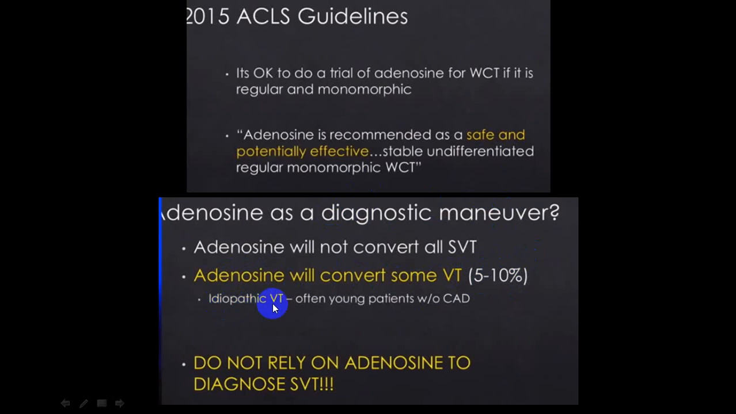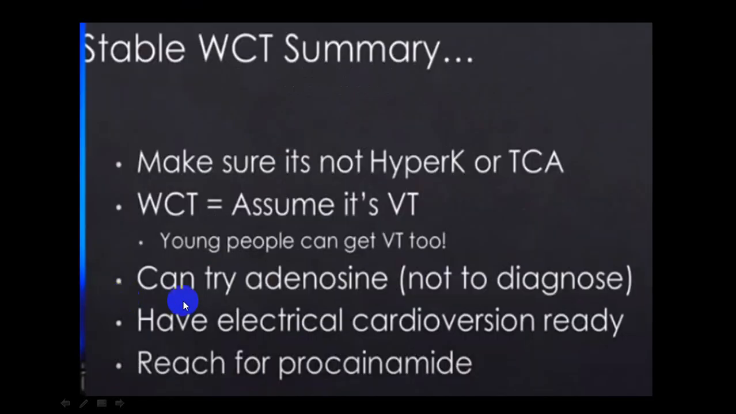Some idiopathic VT can be converted, or a young patient without coronary artery disease, when treated with adenosine, can convert back to normal sinus rhythm. So do not rely on adenosine to differentiate SVT from VT. In summary, before you treat a wide complex tachyarrhythmia as SVT with aberrancy, always make sure that it is not hyperkalemia and not tricyclic antidepressant poisoning, or toxicity. These two are reversible conditions and the treatment is absolutely different.